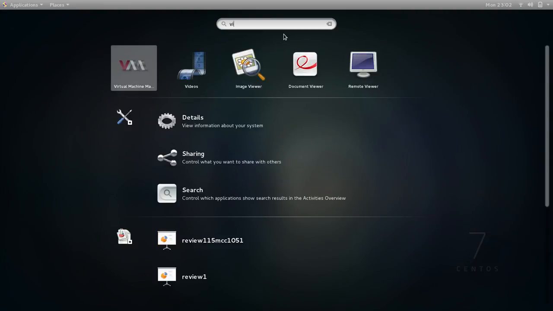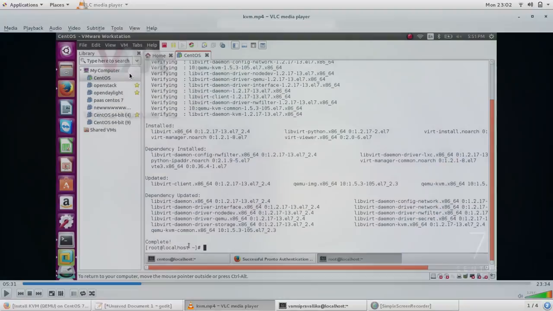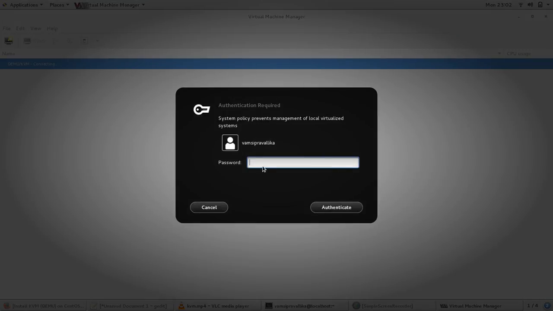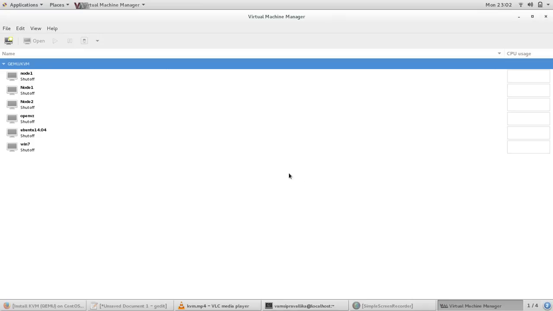Virtual machine manager, we have to type virt-manager. In that we have to create the VMs and all. Right now it shows the qemu and KVM packages over there. Right now we are going to create one virtual machine in the virtual machine manager.